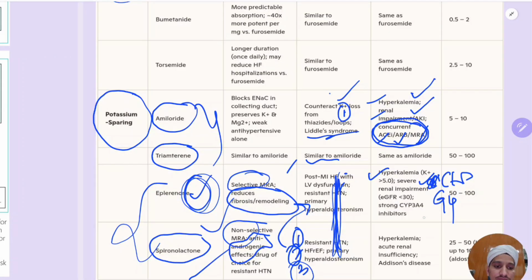stage G4. Okay, these two things are the contraindications. Again, relative is ACE inhibitor, ARB. When you are using them concurrently, you should be careful because it causes hyperkalemia. Again, here also hyperkalemia, acute renal insufficiency, and Addison's disease is a contraindication to this. Addison's disease, reduced cortisol secretion.